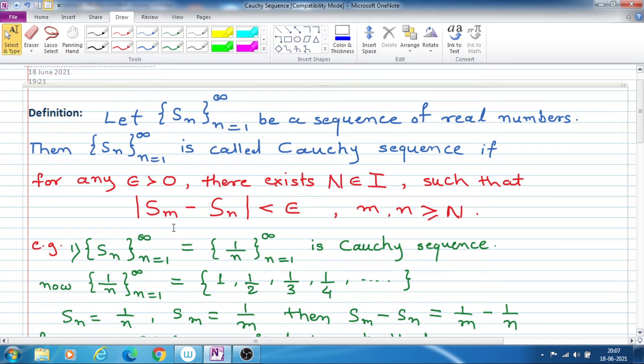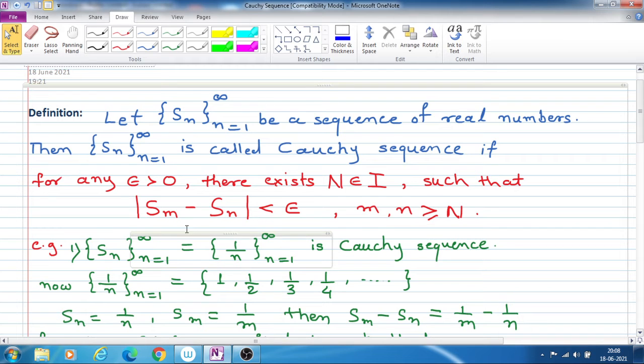You know sequence Sn means it is a set of all the terms from n is equal to 1 to infinity, that is S1, S2, S3, S4, and so on.